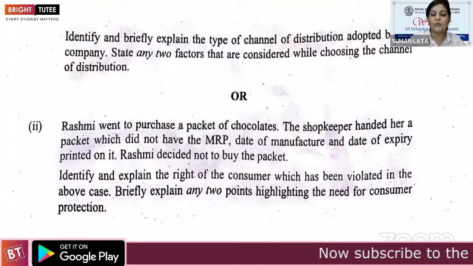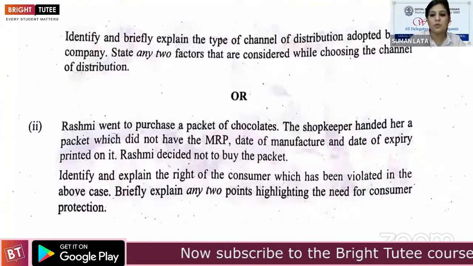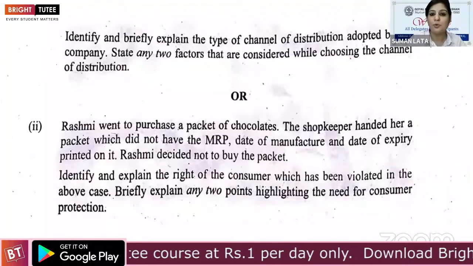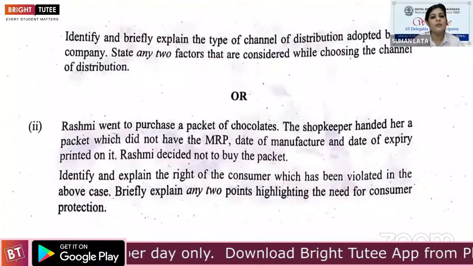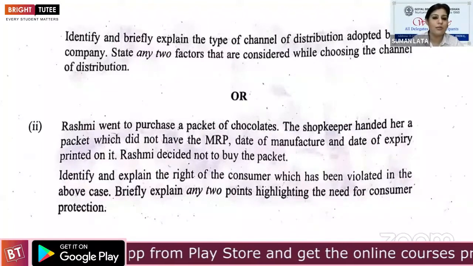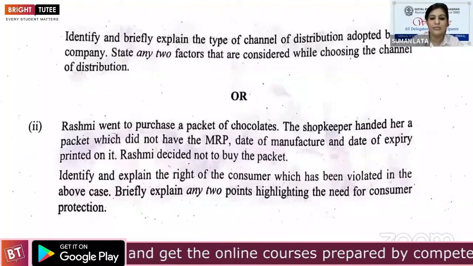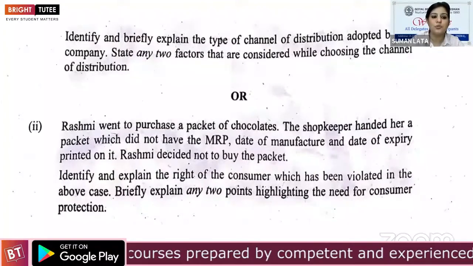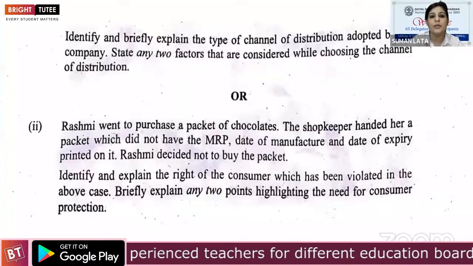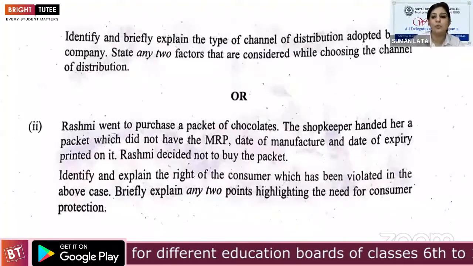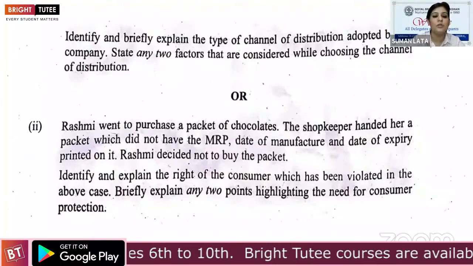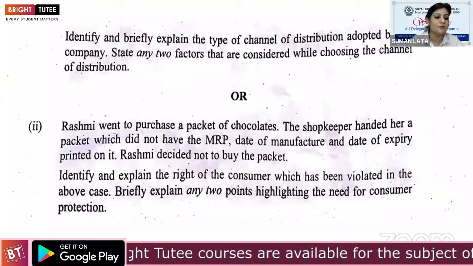And this is an OR part, not a second part. You must have attempted either the first or the second. What if you attempted both parts? The board will give marks for the first attempt only, even if it is wrong or correct. So choose your parts wisely, and I suggest you make this internal choice, whether you will do this part or that part, in reading time only. In this way you will be able to save your time and make wise decisions.